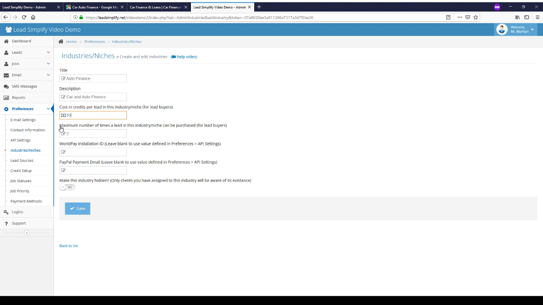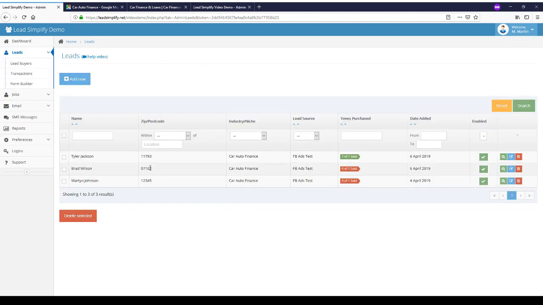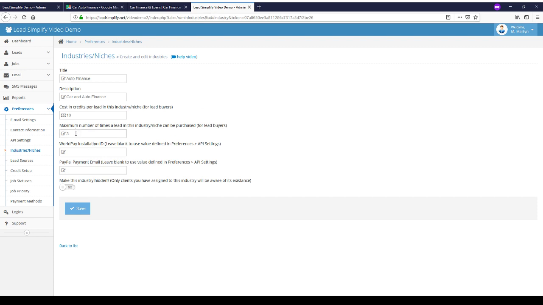Next up, we've got the maximum number of times a lead in this industry can be purchased. So when we looked at our list earlier, we can see that Tyler Jackson was sold 1 of 1 potential time. If we change this to 1, when a lead is submitted, only 1 lead buyer can purchase this lead, and then it will become unavailable.